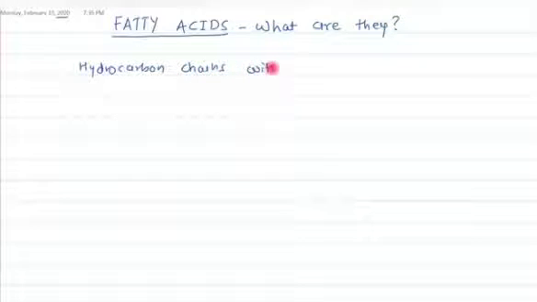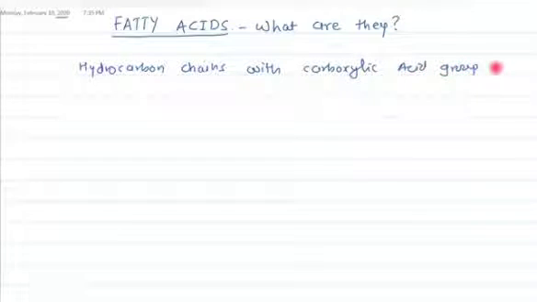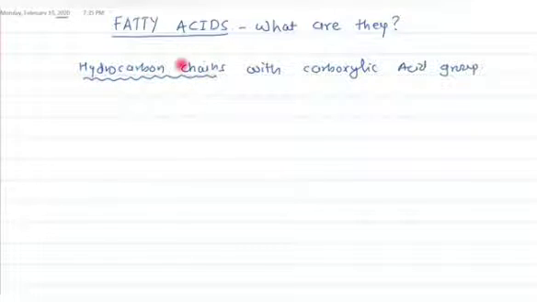with a carboxylic acid group. Such compounds are known as fatty acids. Now, what is a hydrocarbon chain? It is a chain of hydrogen and carbon, right?